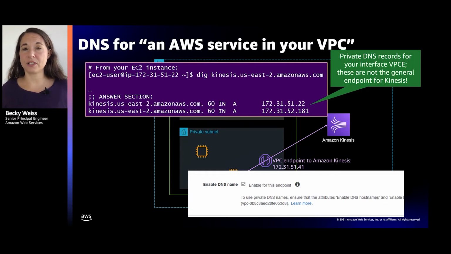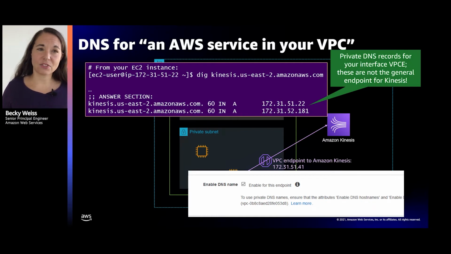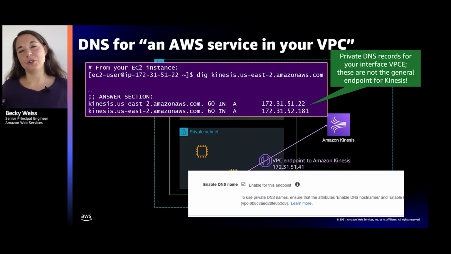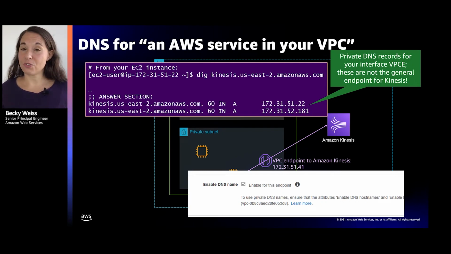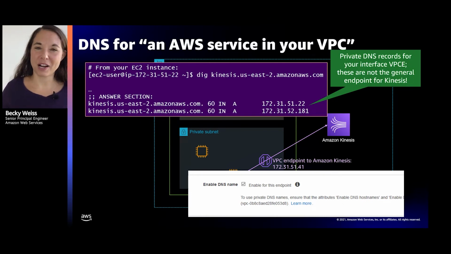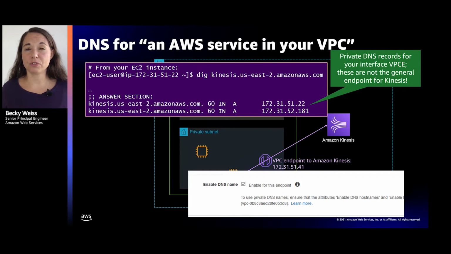Well, that's one of the cool things that VPC endpoints do for you. If you've ever set up one of these in the console, you notice that there's a checkbox. The right answer is to check it. What happens if you choose that is that your Route 53 Resolver, which means DNS in your VPC, is going to create a special record for you so that when you resolve that DNS name, rather than giving you the general answer that anybody would get out in the world, you get these private IP addresses. Some of you might be familiar with Route 53 Resolver and the specific feature called private hosted zones that makes that happen.